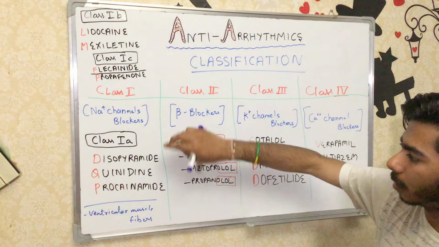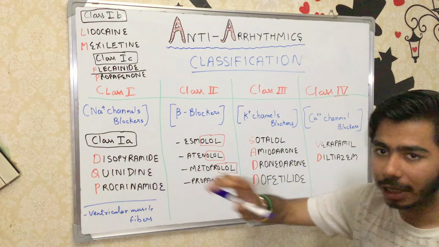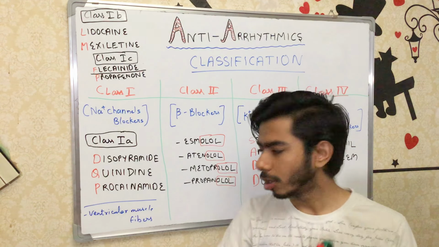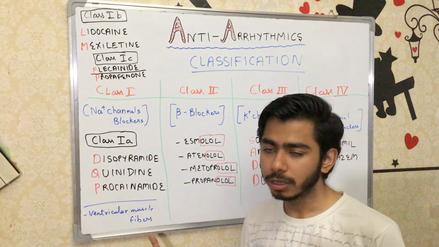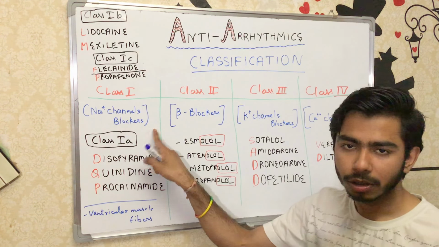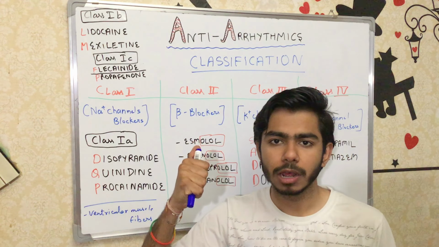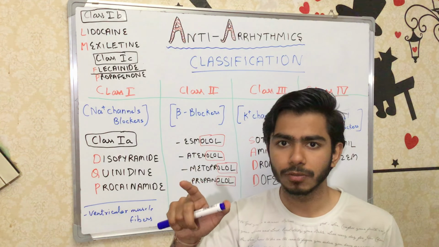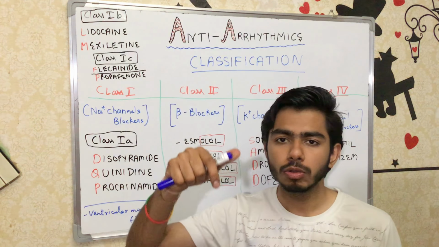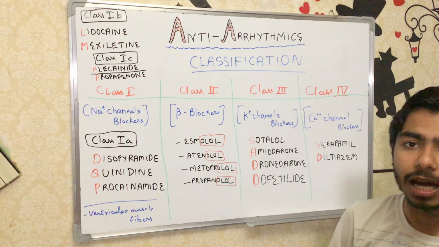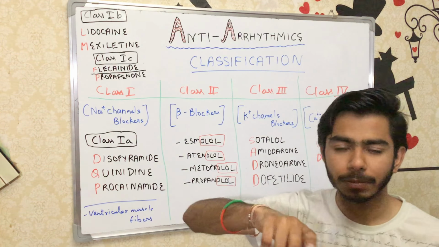Now, the class 1A agents work on the phase 0 of the ventricular muscle fibers. As I told you, these are the sodium channel blockers. We have already seen in the graph of the cardiac myocytes, or the ventricular muscle fibers, that phase 0 was made with the help of sodium ion influx through sodium channels.